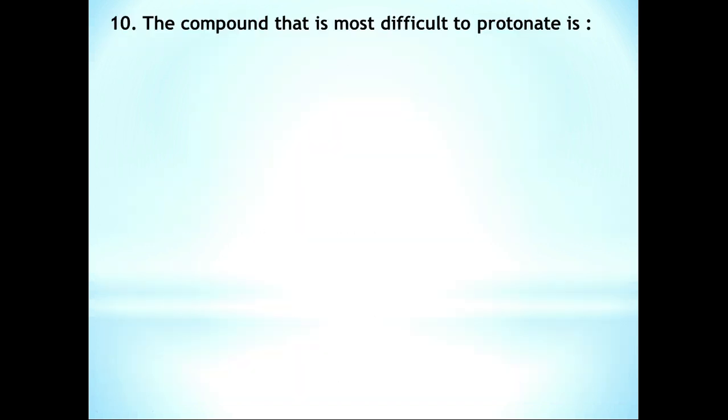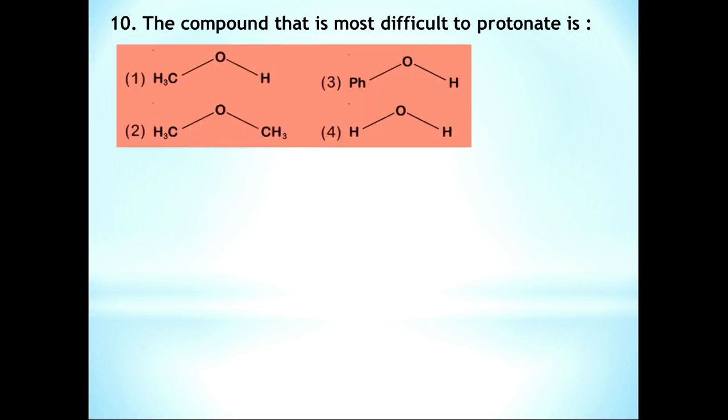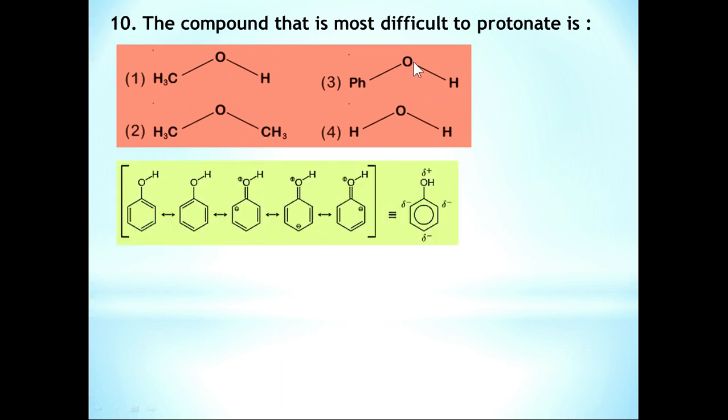Question number 10. The compound that is most difficult to protonate is... Actually, protonation is nothing but addition of an H+ ion. This protonation depends on the availability of electron pairs. If you consider these 4 compounds, in case of phenol, the lone pair of electrons present on the oxygen participates in resonance with the pi electrons of the benzene ring. So this oxygen in phenol gets a slightly positive charge.